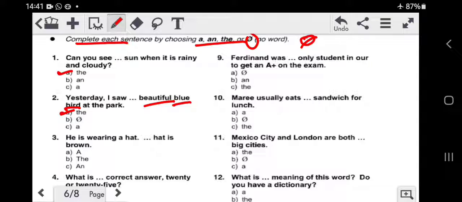He was wearing a hat. This is the first sentence. Now there are 2 sentences. He was wearing a hat, full stop. It's complete. The second part of the sentence. The hat is brown. Now you know this person was wearing a hat, only one hat, which was something specific, a specific hat. Therefore, the hat was brown.